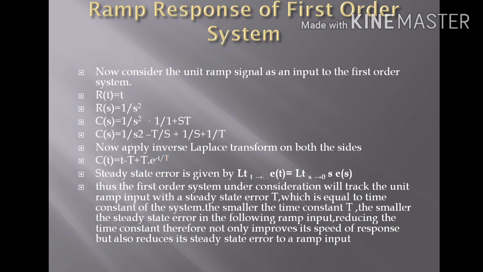So the unit ramp response c of t tracks the unit ramp input signal for all positive values of t. But there is a deviation of τ units from the input signal. Thus, the first order system under consideration will track the unit ramp input with a steady state error τ, which is equal to the time constant of the system. So, the smaller the time constant, the smaller the steady state error for ramp input. Reducing the time constant therefore not only improves its speed of response, but also reduces its steady state error to ramp input.